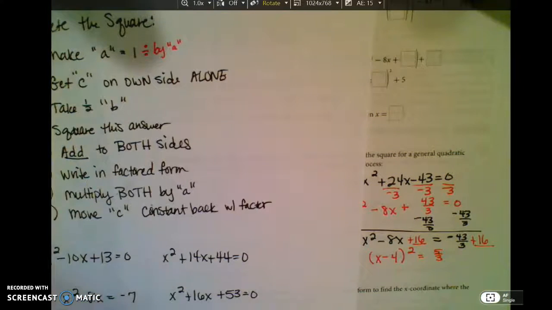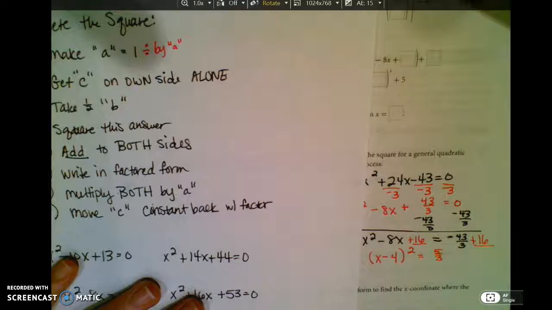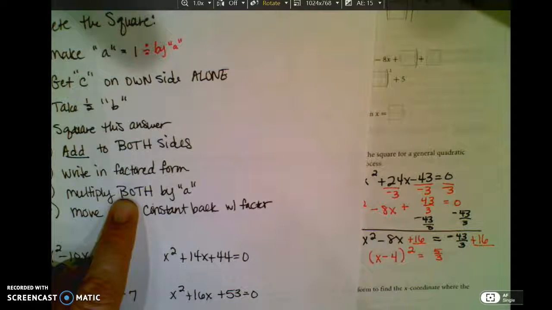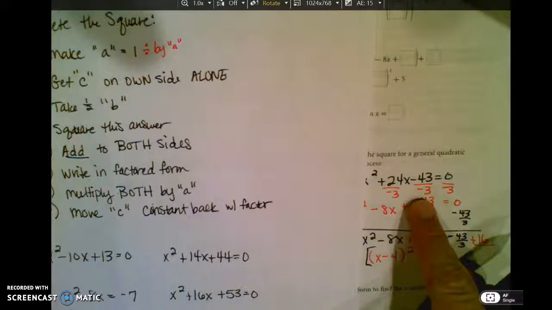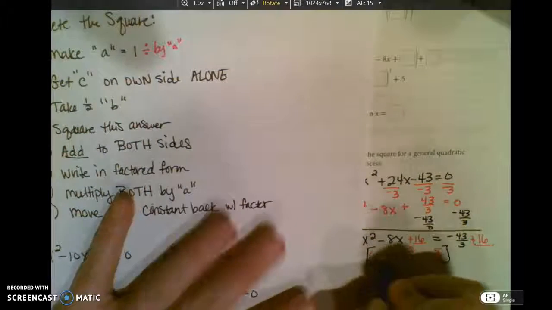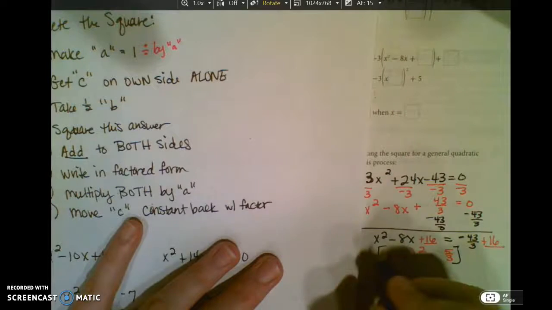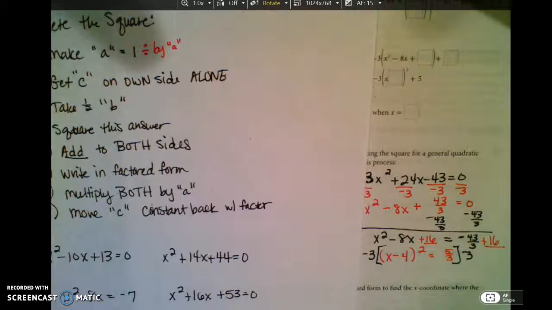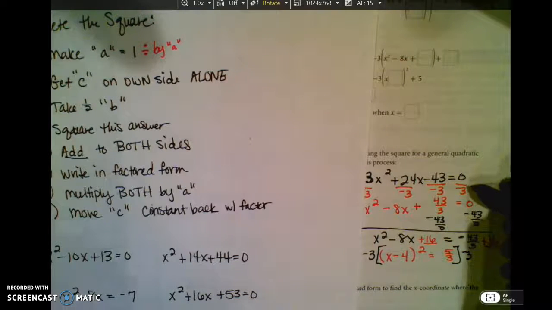So for right now, I'm going to leave that alone, and I'm going to look back over here. I've written it in factored form. I'm going to multiply both sides by a. In this case, what I divided out was a negative 3 at the beginning. So when I multiply, both sides get a negative 3 back. Both sides are getting negative 3 because it's what I divided by.